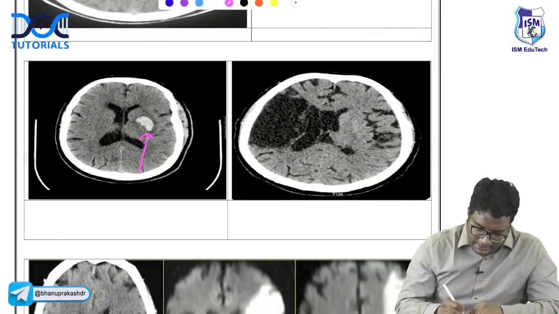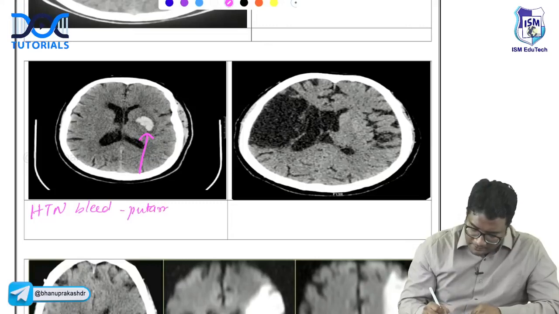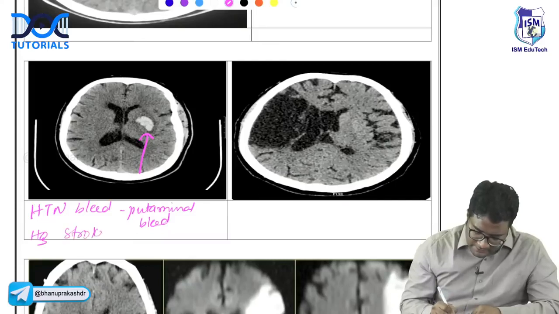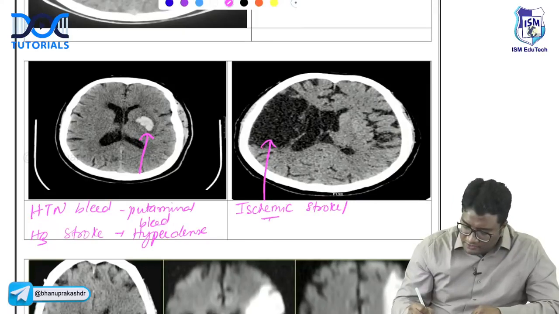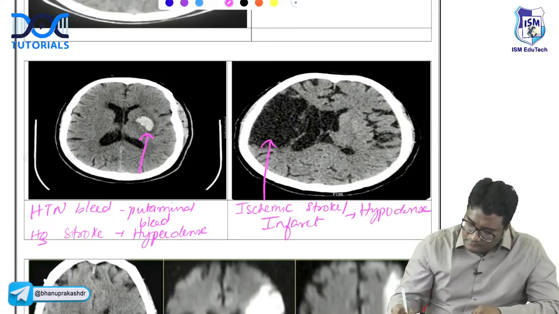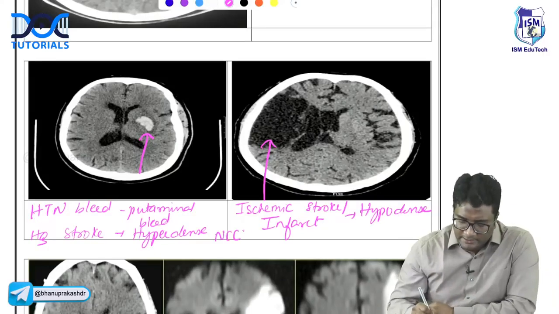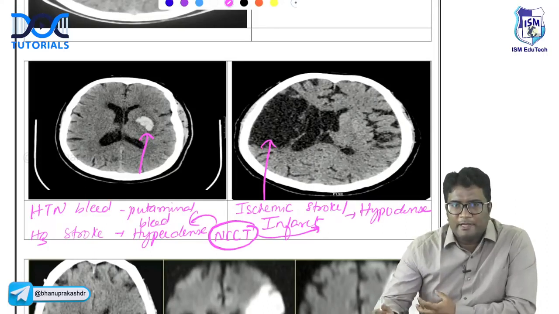This is hypertensive bleed, hemorrhagic stroke. Remember, hemorrhagic stroke will be hyperdense, will be white, whereas ischemic stroke or infarctions, they are hypodense. So on a non-contrast CT, you can easily differentiate a hemorrhagic stroke from an ischemic stroke. Hemorrhagic stroke will be hyperdense on CT and ischemic stroke will be hypodense on CT.